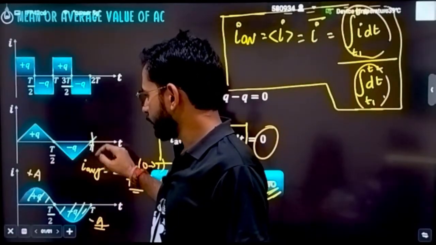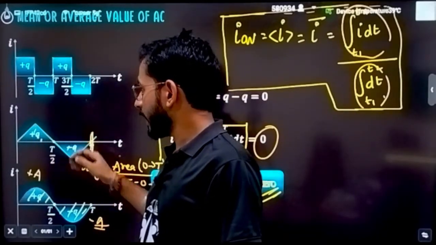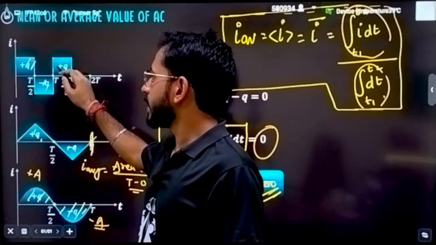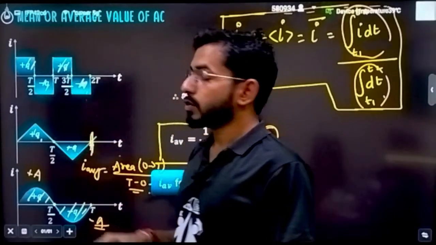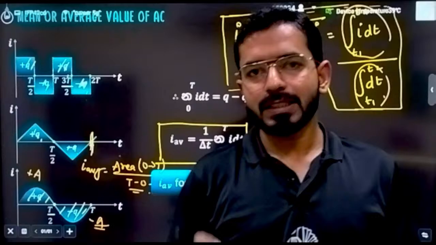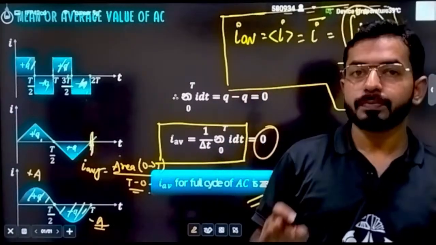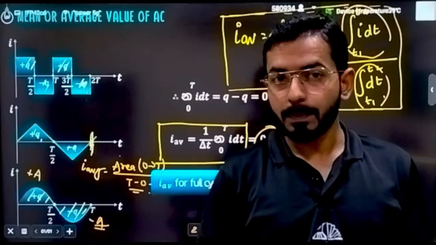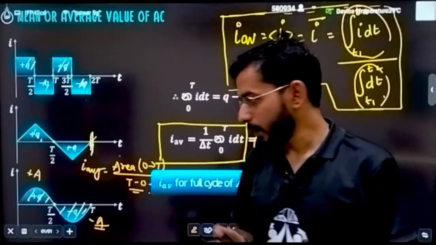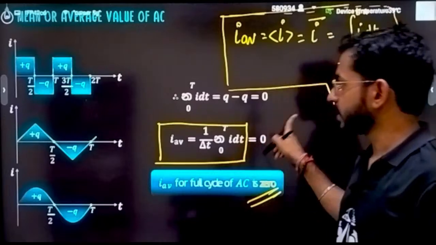I am asking you for only one time period. For one time period, again plus a minus a cancel, again plus a minus a cancel. So always remember, for a complete cycle, the average value that you will be getting is always 0 in a complete full cycle. That is what we have to remember. Very important result, I will say.